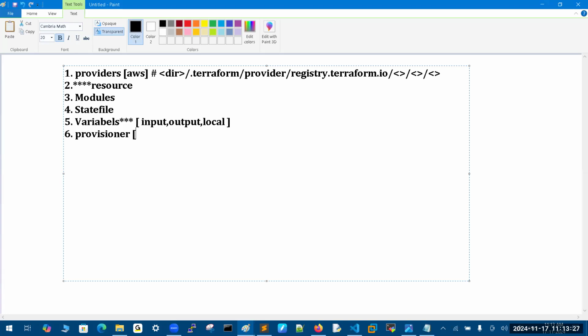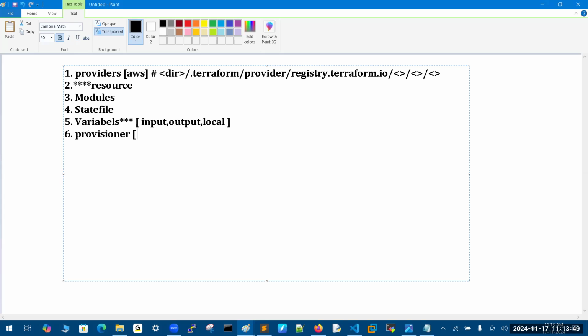If you want to create anything, creation purpose only, that's all. Or a deletion purpose. Creation or deletion purpose. Deployment, that's why whatever infrastructure you require, you can deploy as code, IaC.